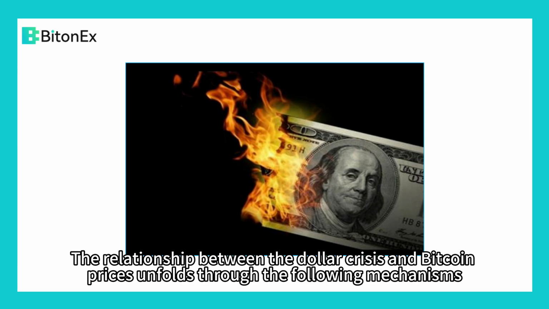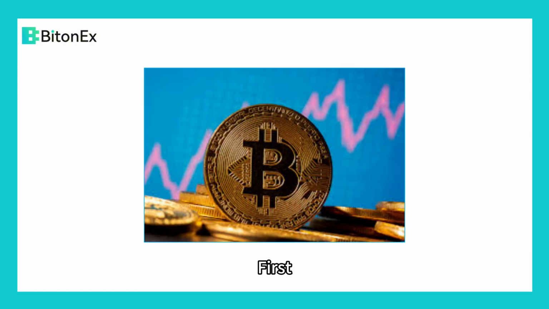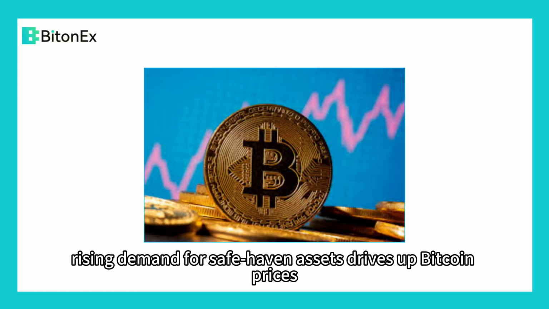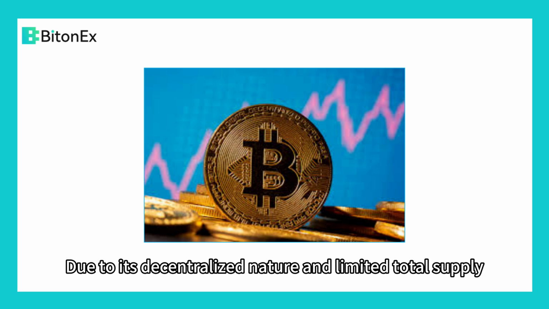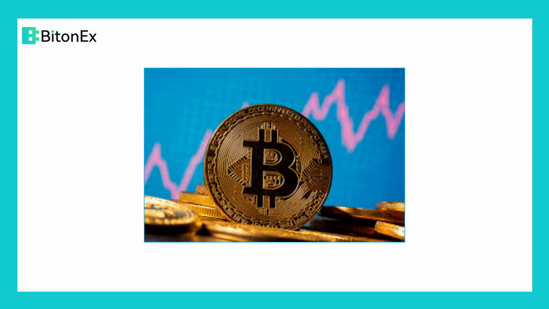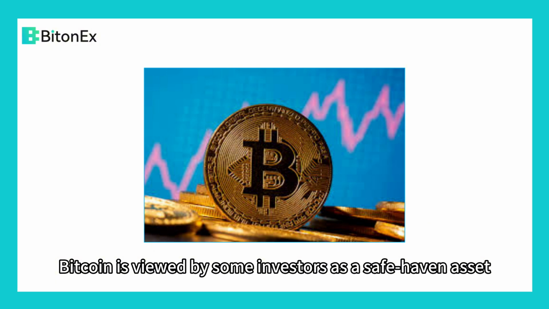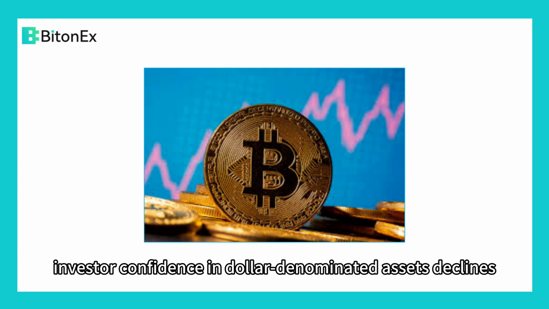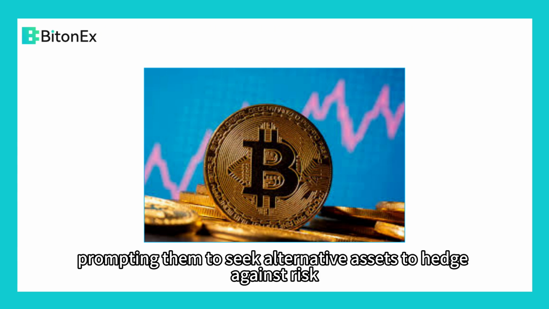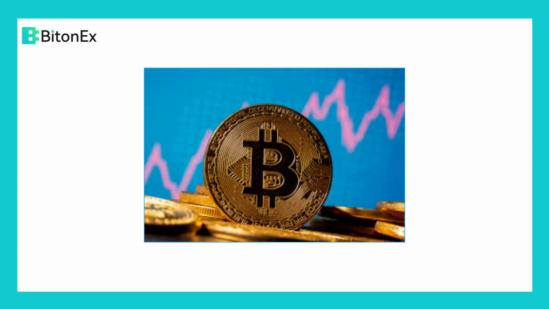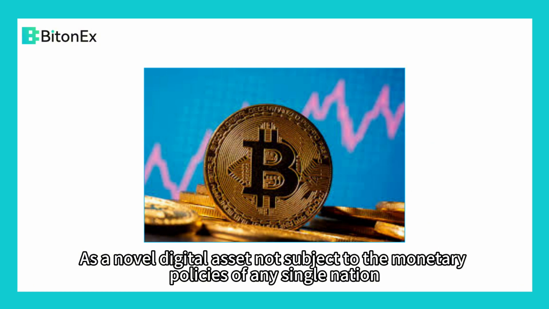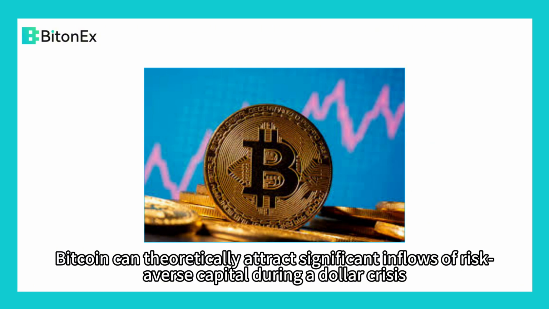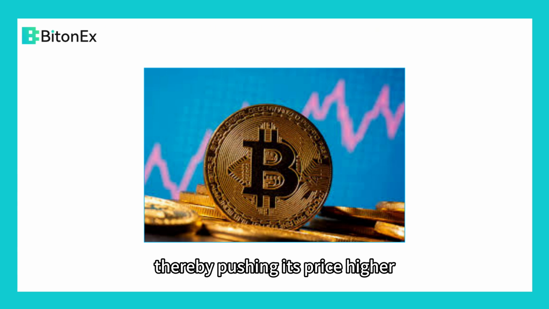The relationship between the dollar crisis and Bitcoin prices unfolds through the following mechanisms. First, rising demand for safe haven assets drives up Bitcoin prices. Due to its decentralized nature and limited total supply, Bitcoin is viewed by some investors as a safe haven asset. When a dollar crisis occurs, investor confidence in dollar-denominated assets declines, prompting them to seek alternative assets to hedge against risk. As a novel digital asset not subject to the monetary policies of any single nation, Bitcoin can theoretically attract significant inflows of risk-averse capital during a dollar crisis, thereby pushing its price higher.